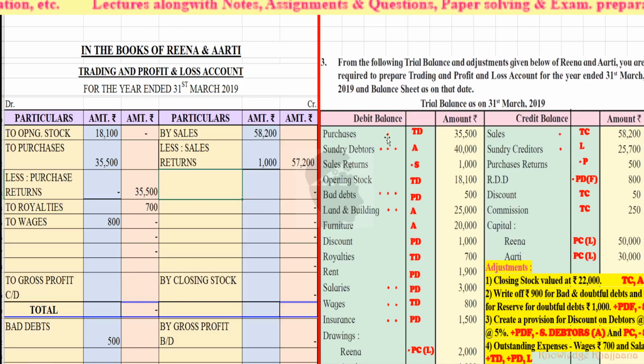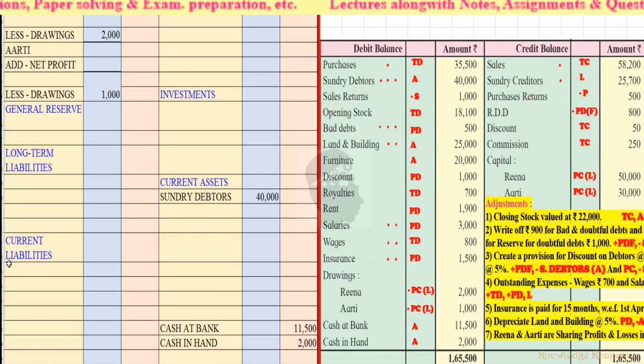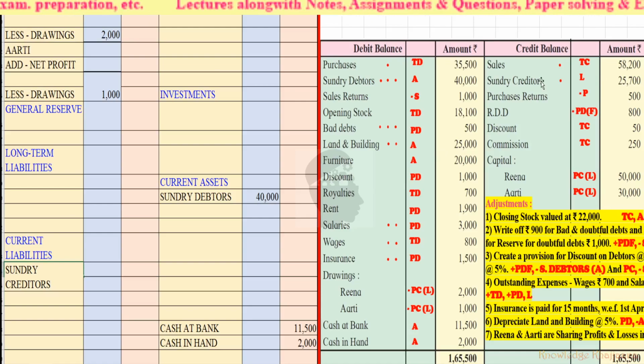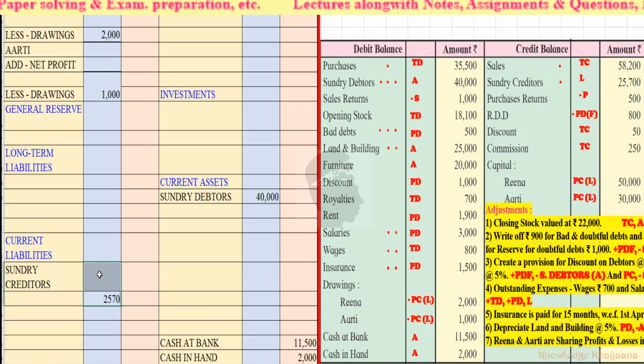Next, sundry creditors, current liability rupees 25,700. See, there is an adjustment on sundry creditors, so we will write the amount in the inner column. Sundry creditors rupees 25,700. Then purchase return, that much of amount will get deducted from purchases, rupees 500.